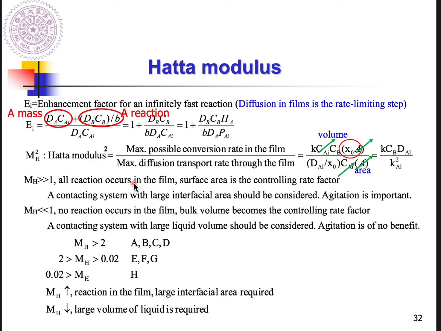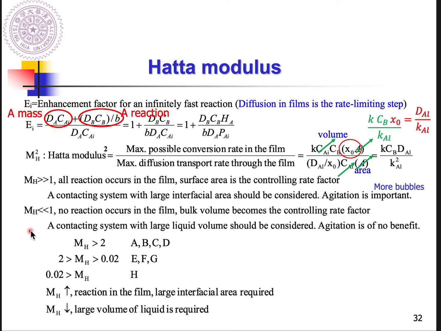So if I increase the volume of the film layer, then I can speed up the reaction rate. So agitation is very important, because agitation can help generate more bubbles, and with more bubbles you will have more volume of film layer, so that will speed up your reaction.